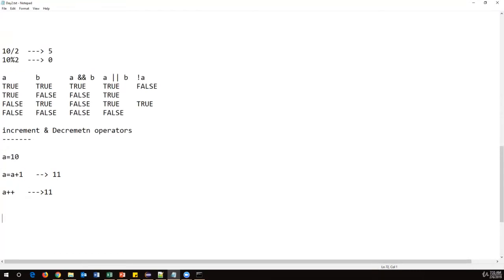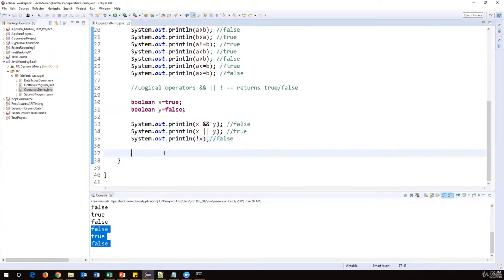And similarly, decrement. So a is equal to 10, and I want to decrement this value. So let's say a is equal to a minus 1. This will give you 9 as an output. The same thing we can perform by using minus minus. This is a decrement operator. Okay, so let's see how this works.